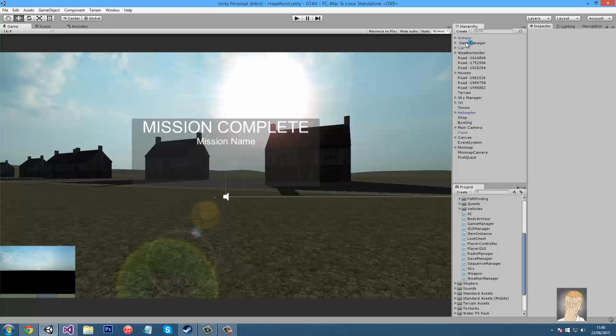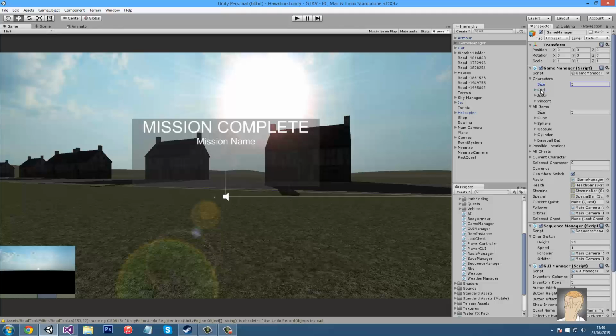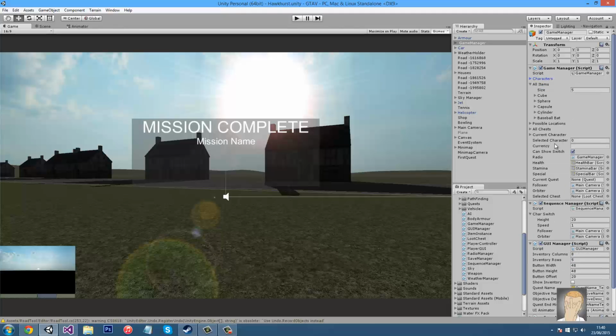So if we go into our Game Manager and compile, as you can see, we have our variables, and there's our currency. So I can put the £ sign in, or the $ sign. I unfortunately don't have the euro sign on my keyboard, so I can't do that, but you might. So yeah, I'm just going to leave it with the £ sign for now.